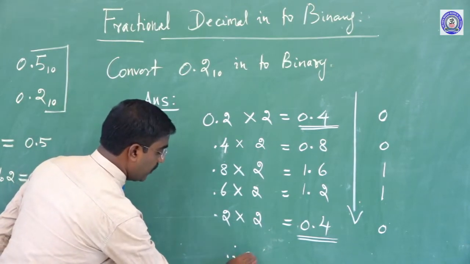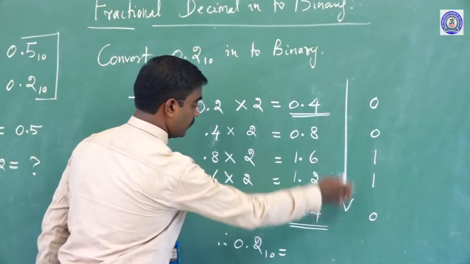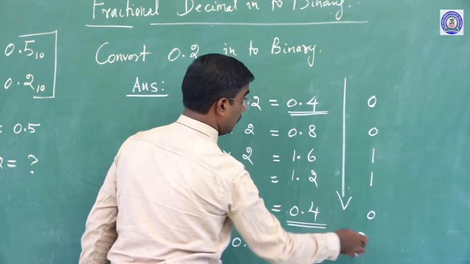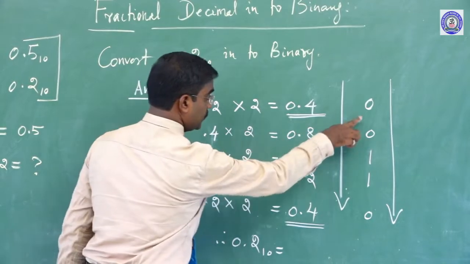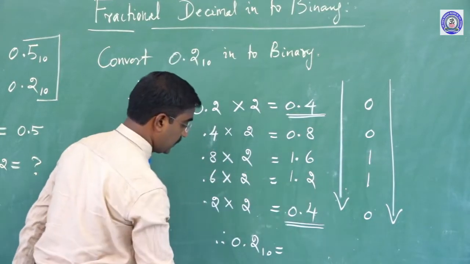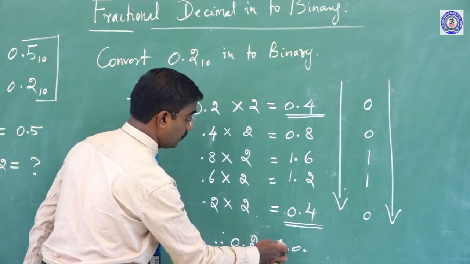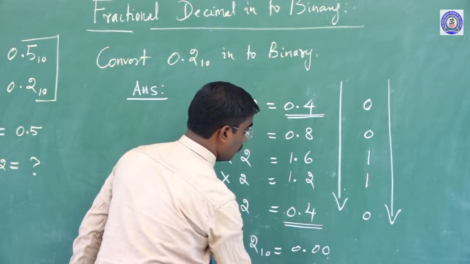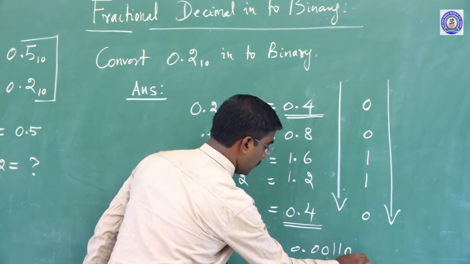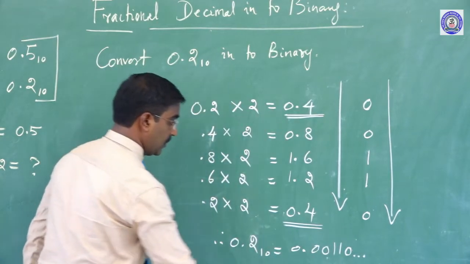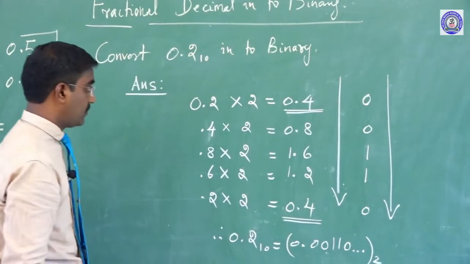Therefore 0.2 base 10, written top to bottom, is 0.00110 and so on, continuing, base 2.